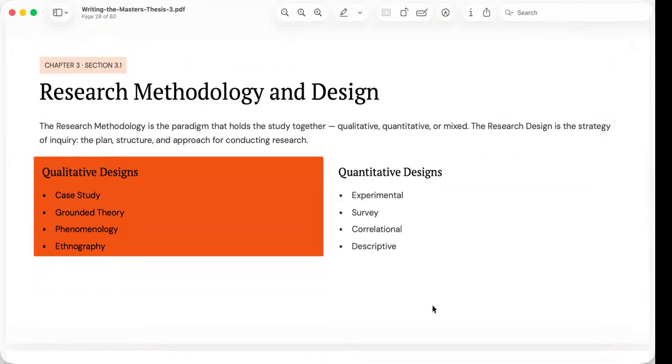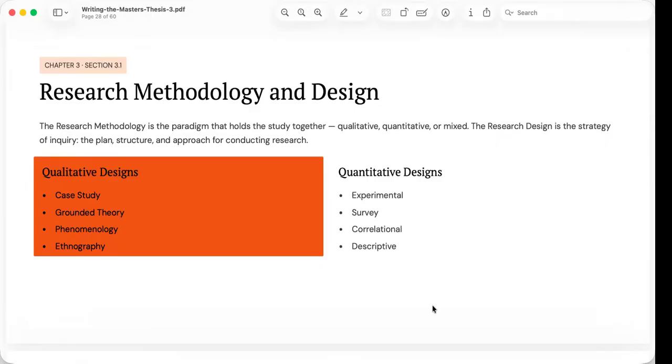Research methodology and design. The first section of chapter 3 discusses research methodology and research design. Although these terms are often used interchangeably, they refer to different concepts. Understanding this distinction is essential because it affects the entire direction of the study. The research methodology refers to the overall philosophical approach or paradigm of the study. It answers the question, what general approach best fits the nature of the research problem?